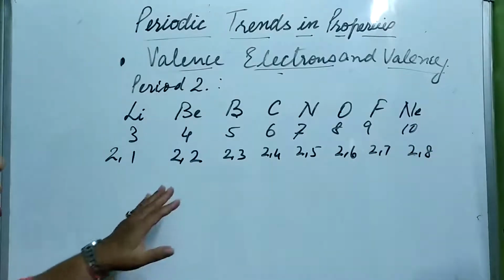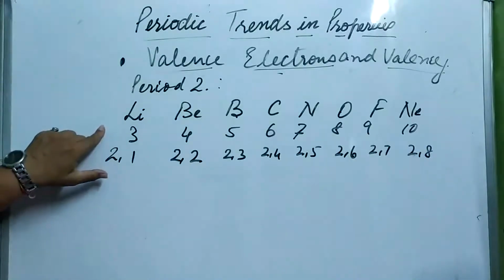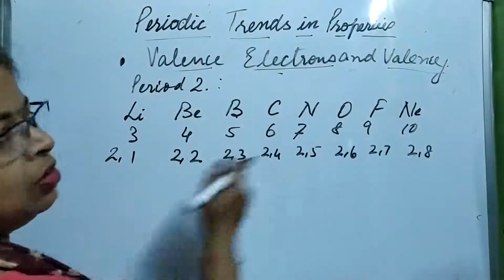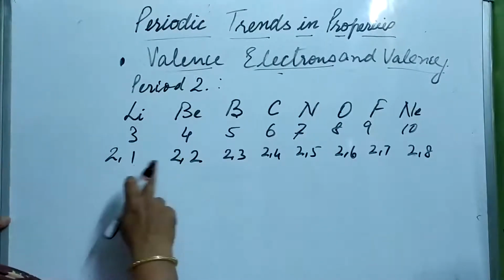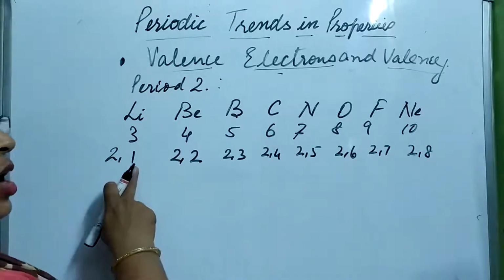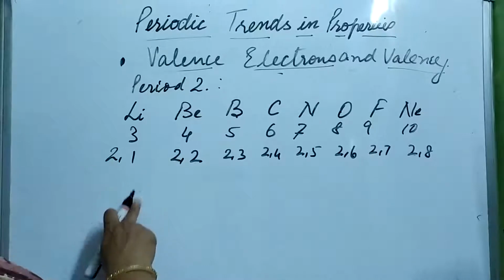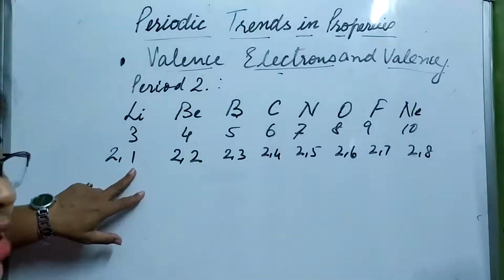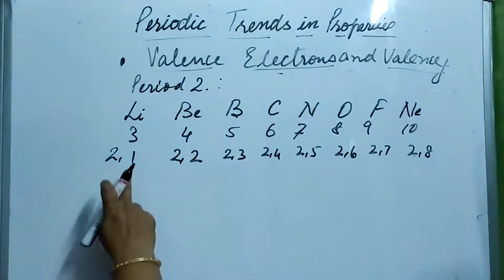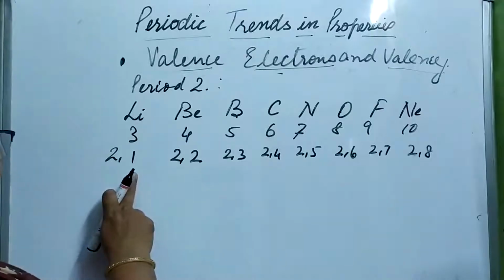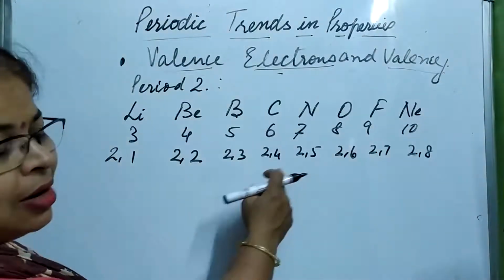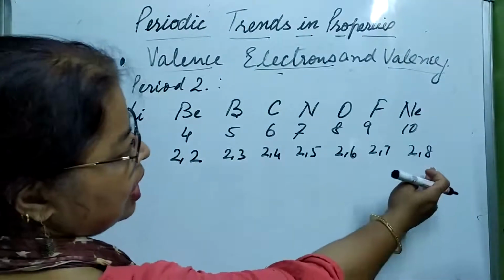Now what is the thing that you observed? The period number is 2. And how many shells are there from lithium till neon? There are 2. 2 shells here, 2 here, 2 here. Till here only 2 shells are there. So what is happening? In the outermost shell or valence shell, which is now the second one, how are the number of electrons varying? First, lithium has 1 electron. Now the second electron is added. Here 3, here 4, 5, 6, 7 and 8.